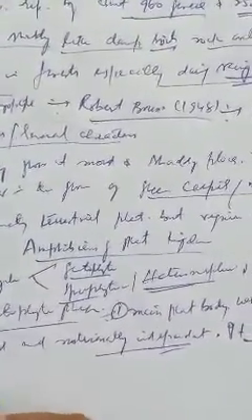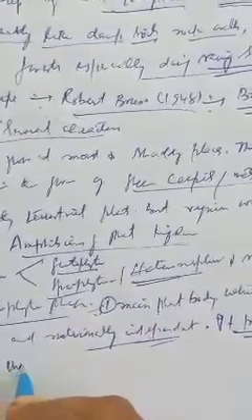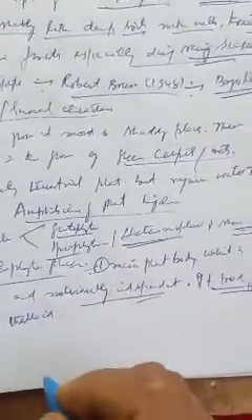The gametophytic plant body, that is the main plant body, is either thalloid. I have already told you what thalloid means, that is, it is not differentiated into root, stem and leaves.